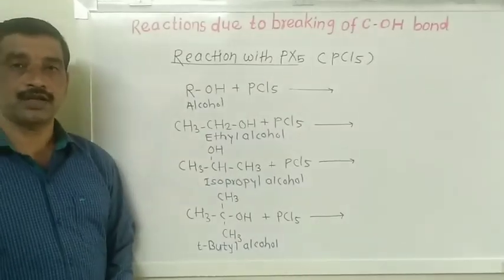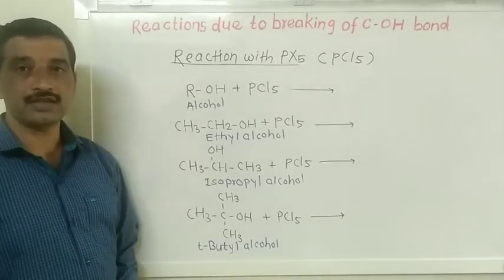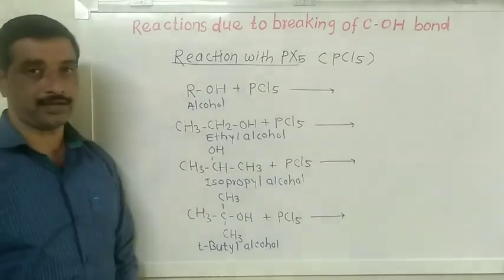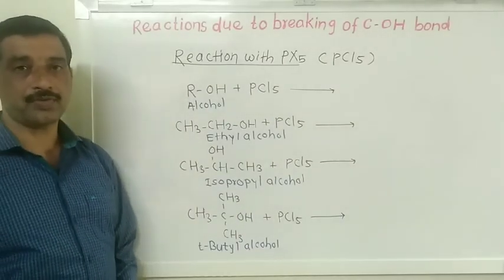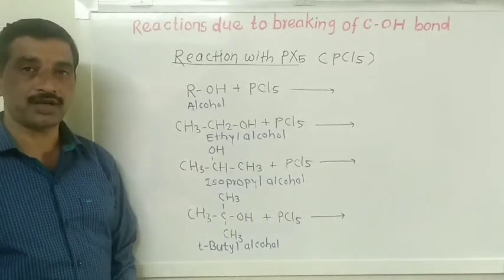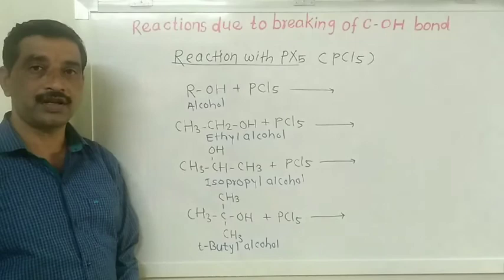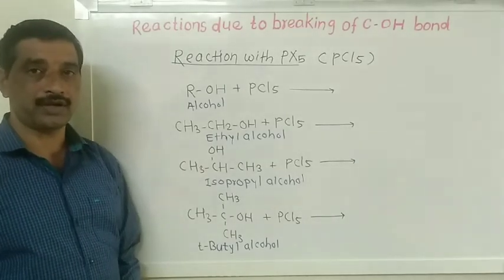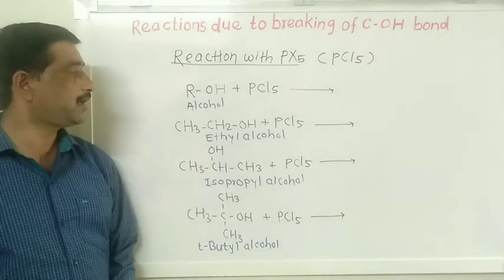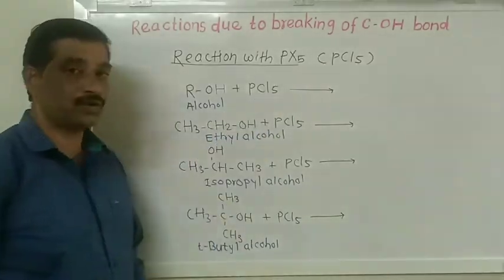The next chemical reaction of alcohol with phosphorus halide is the reaction of alcohols with phosphorus pentahalide. There are three types of phosphorus pentahalide: phosphorus pentachloride, phosphorus pentabromide, and phosphorus pentaiodide. But phosphorus pentabromide and phosphorus pentaiodide are very unstable. Hence, generally the reaction of alcohol is taken with phosphorus pentachloride.